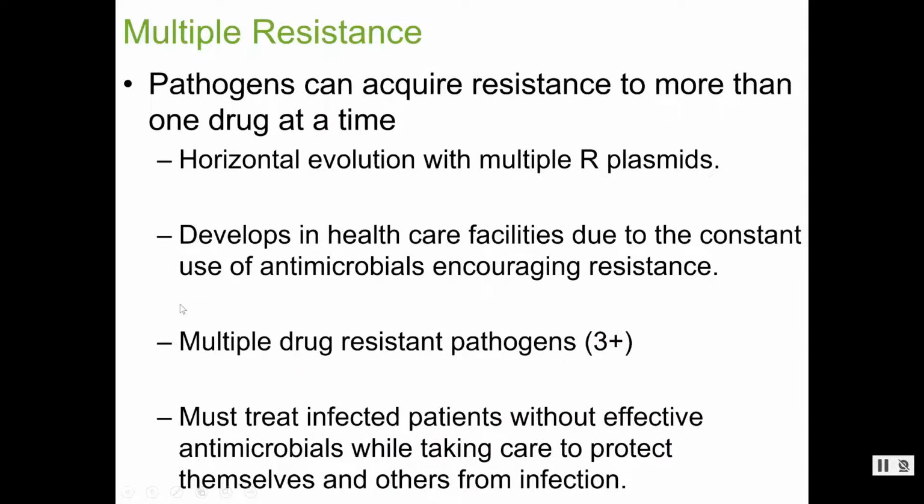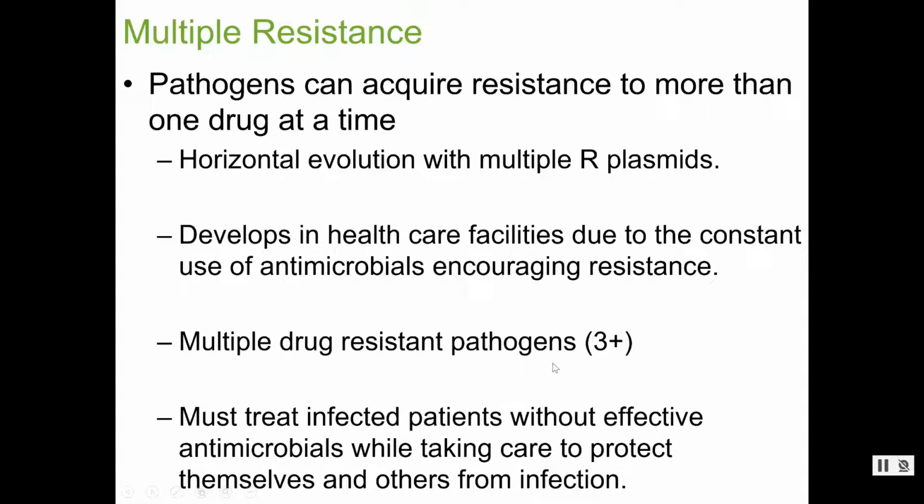So now be aware that pathogens can acquire resistance to more than one drug at a time. Remember, we have that horizontal evolution that happens. When we have a healthcare facility and there are lots of pathogens all in the same space, and lots of different drugs that are selecting for that, this makes it easier to develop pathogens that are resistant to multiple drugs. If it's resistant to 3 or more drugs, we will technically classify that pathogen as a multiple drug resistant pathogen. Sometimes you'll see them referred to as superbugs, kind of by the layperson.